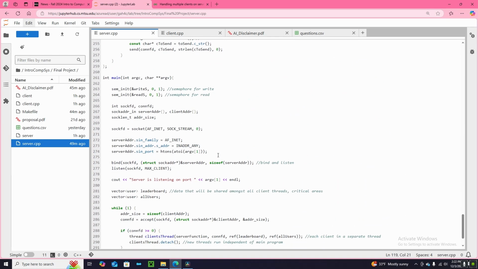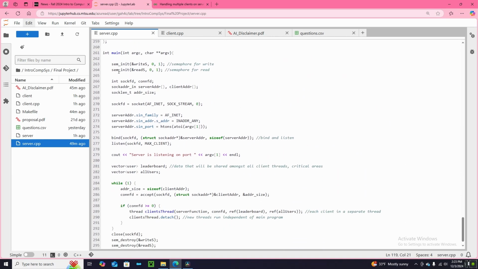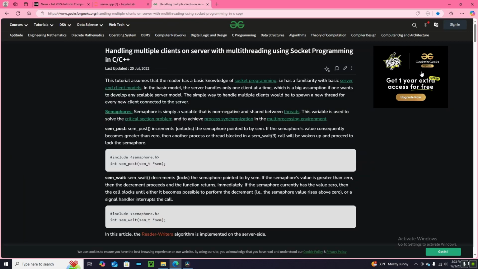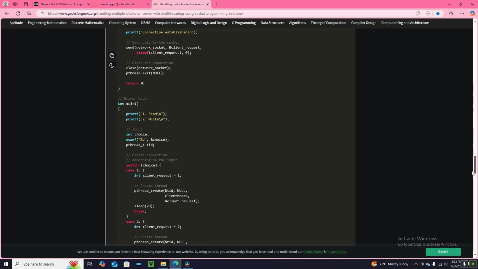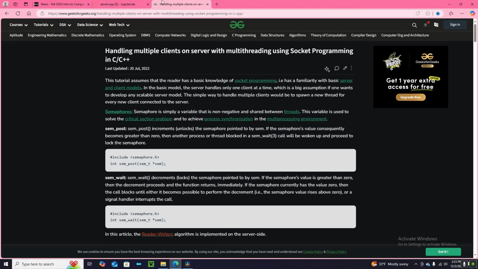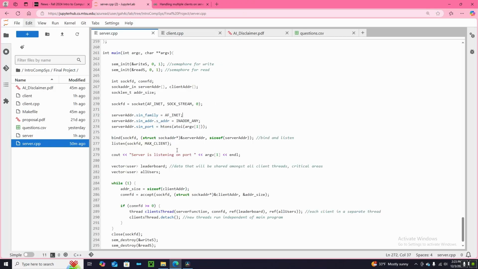Actually, let's look at the main function right now. We have our semaphore declarations and the server program. I also wanted to mention that a lot of the server programming is probably the hardest part of the program. I ended up using a lot of articles, like this great article that helped me a lot, but also YouTube videos, that sort of thing. Definitely the hardest part, especially trying to use C++.